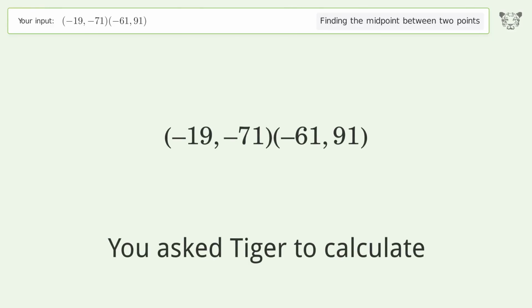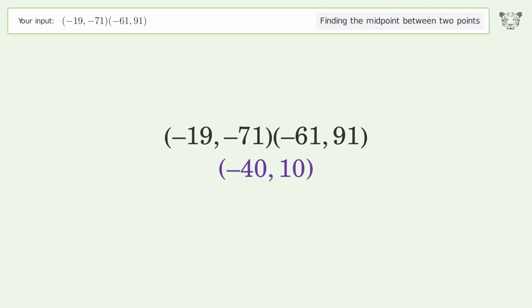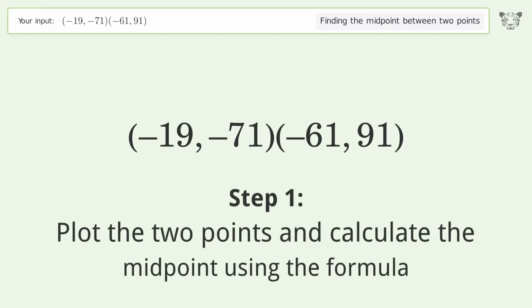You ask Tiger to calculate. This deals with finding the midpoint between 2 points. The midpoint between the 2 points is -40, 10. Let's solve it step by step. Plot the 2 points and calculate the midpoint using the formula.